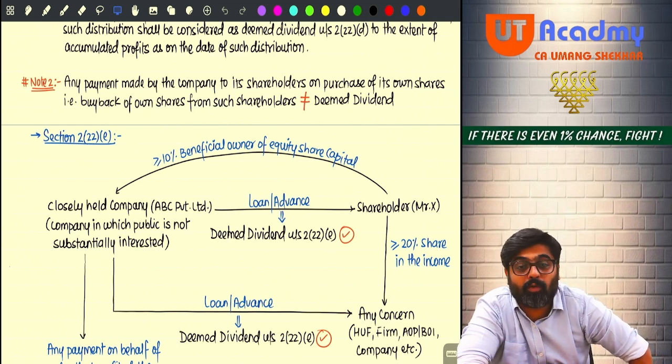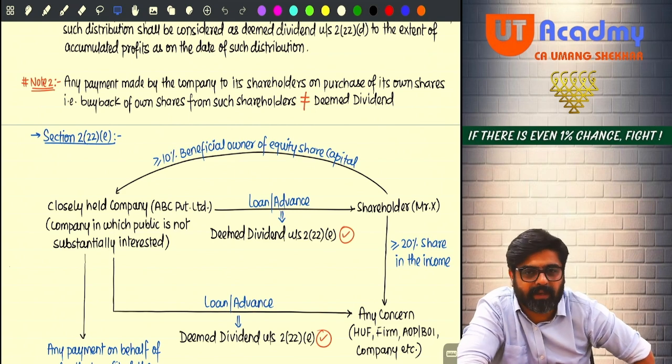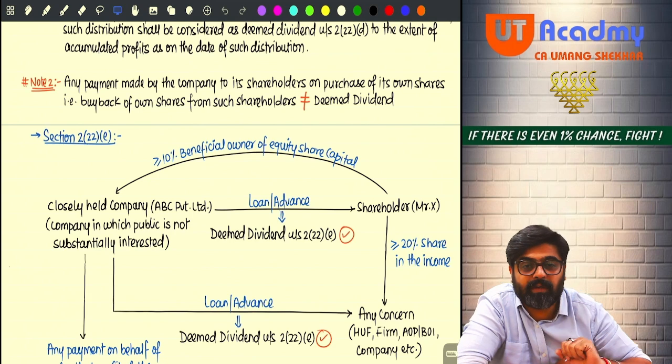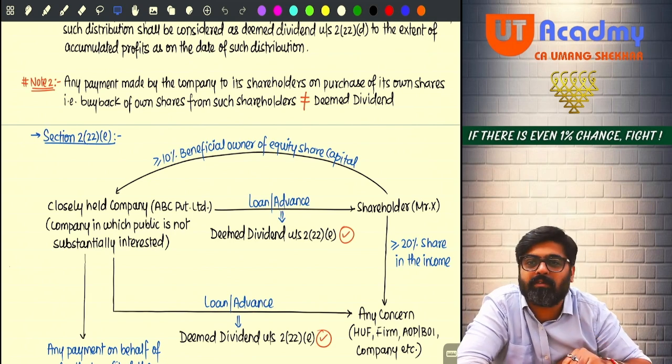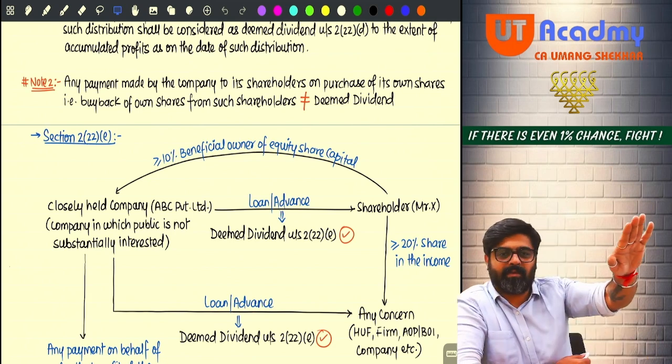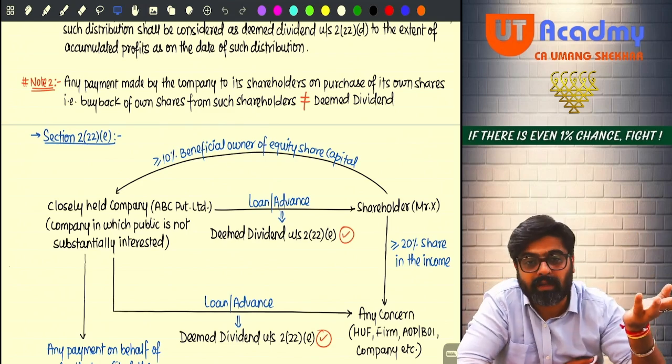You are giving loans or advance to the shareholder. Why? Because if you give it in the form of dividend right now, what will happen? You will have to pay tax. No, the shareholder will have to pay tax. But don't give it in the form of dividend. Give it in the form of loans advance. The amount which I am giving you is dividend only, but don't call it dividend.